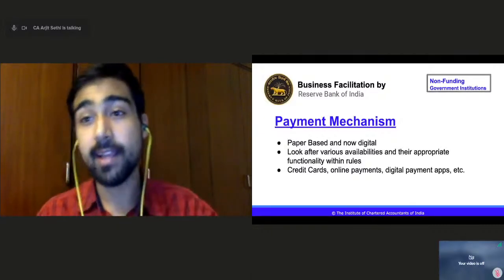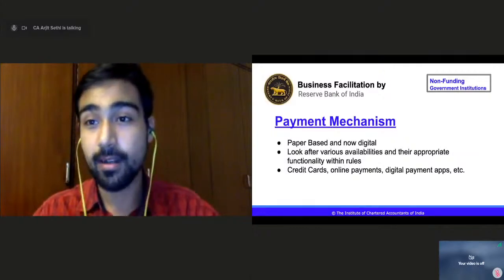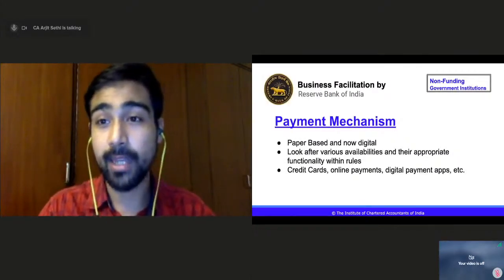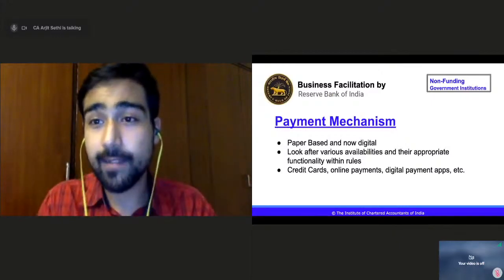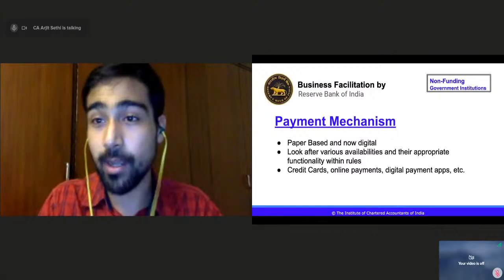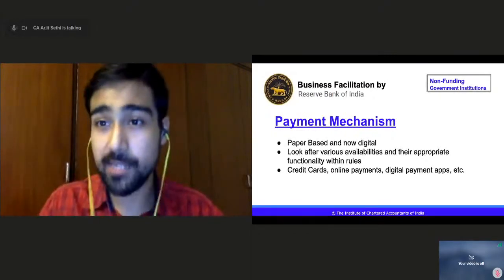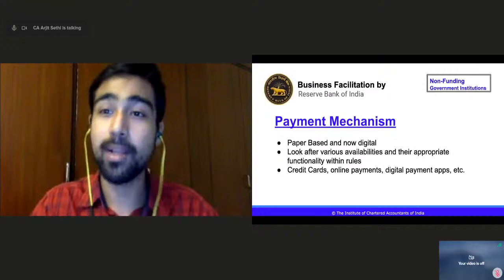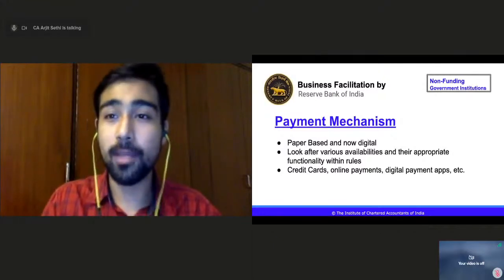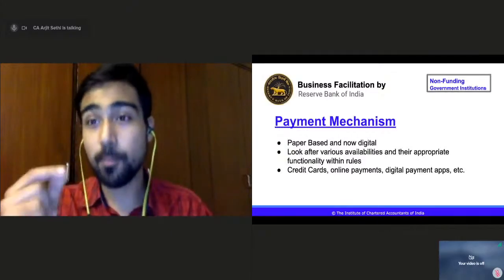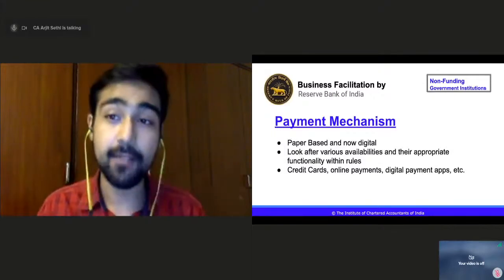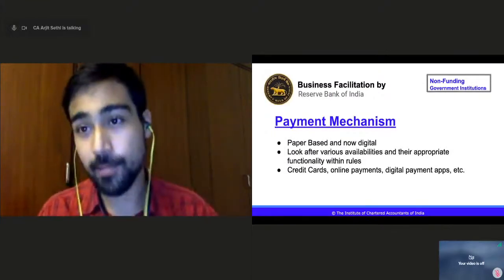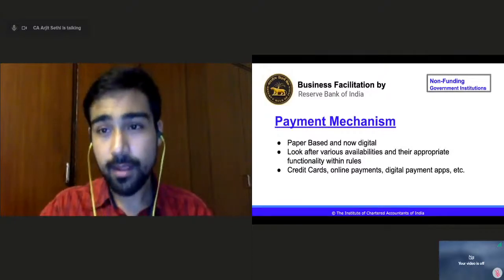You can actually pay. There is no delay, like this note is torn, or I don't have the appropriate money. If you have to pay 23 rupees, let's suppose, it is really difficult to get those 3 rupee coins, or the shopkeeper gives you 7 rupees back. So you either had to pay 30 or 25, or the shopkeeper had to pay back 7, or he said, let's go with 20 rupees. Through digitization, you pay the exact amount, right? So ease of business, ease of transaction, also for the customer, also for the business, through payment mechanism, right?